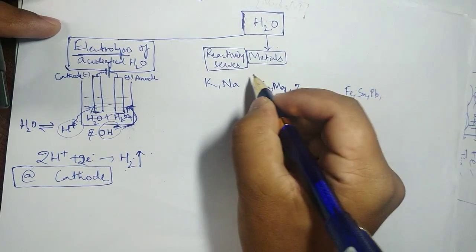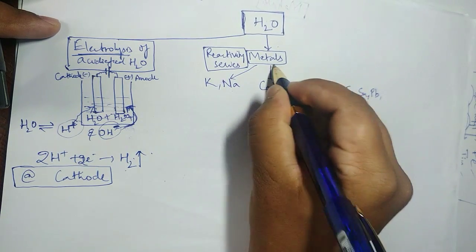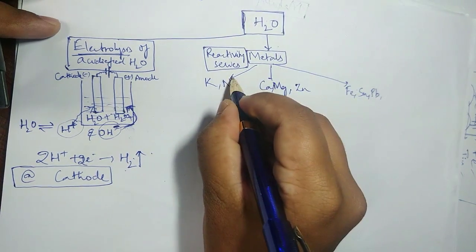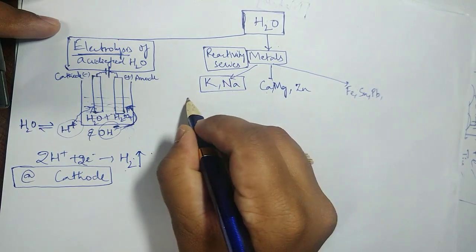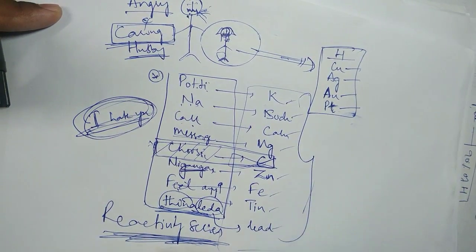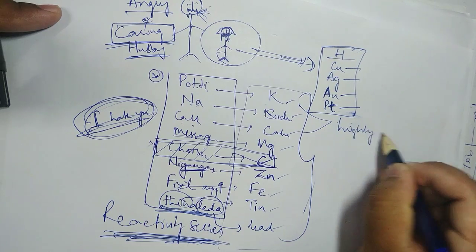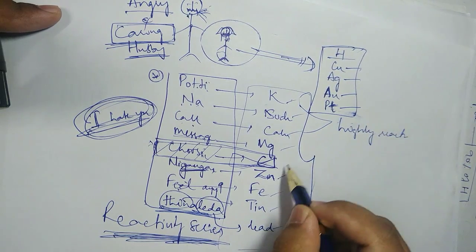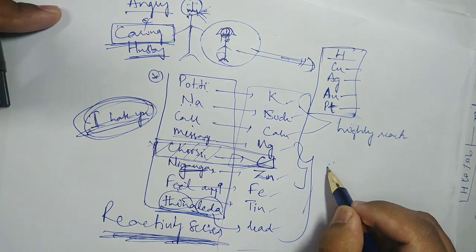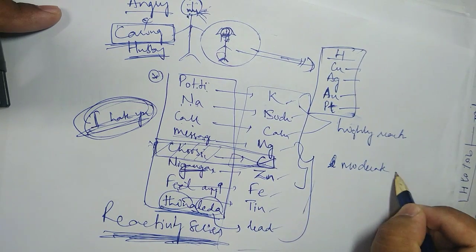Okay, so on the whole I can say these elements or these metals, I group them as very reactive. So in the series that I have shown here, these are the reactivity series. They are very highly reactive, vigorously reactive. These fellows are moderately reactive.